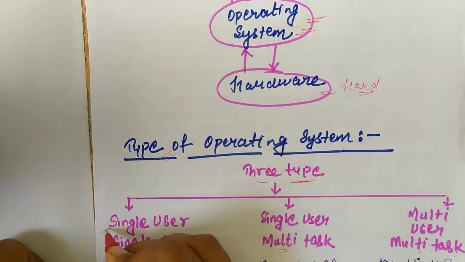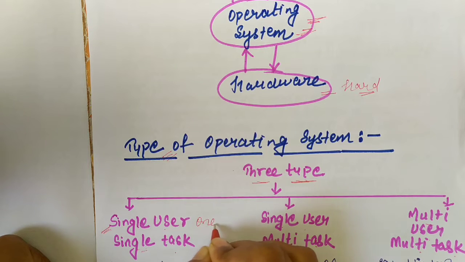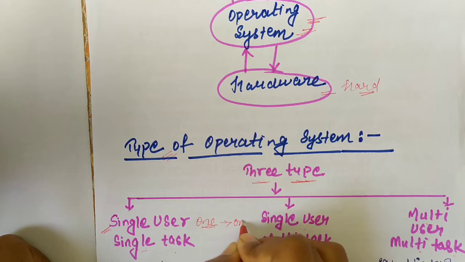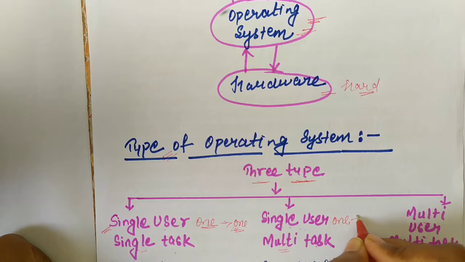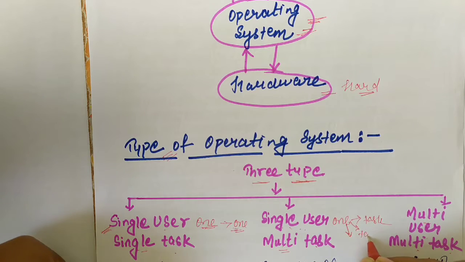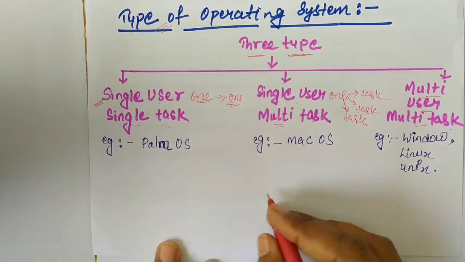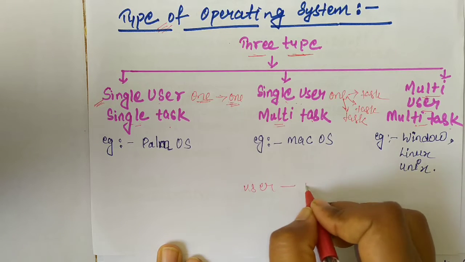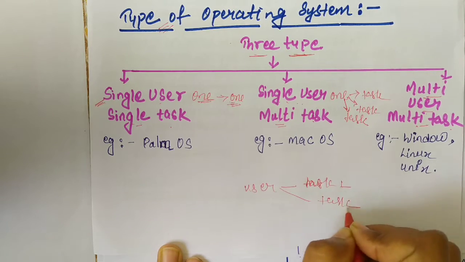So let me discuss what single user single task is. In single user single task, only one user performs only one task. In single user multiple task, one user performs multiple tasks. Then multi-user multiple task means multiple users perform multiple tasks. Here task 1, task 2, task 3.